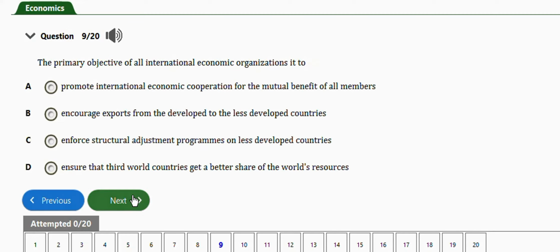It says the primary objective of all International Economic Organization is to promote international economic cooperation for mutual benefit of all members, encourage exports from the developed to the less developed countries, enforce structural adjustment programs on less developed countries, ensure that third world countries get a better share of the world's resources. The right answer is option A, which is to promote international economic cooperation for mutual benefit of all members. Next question is this one.